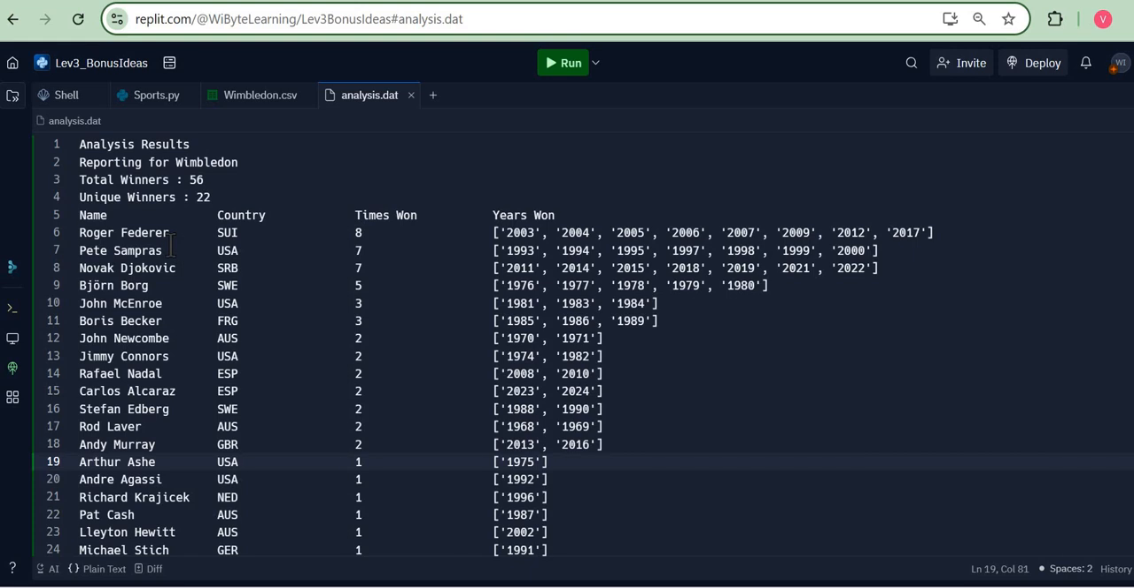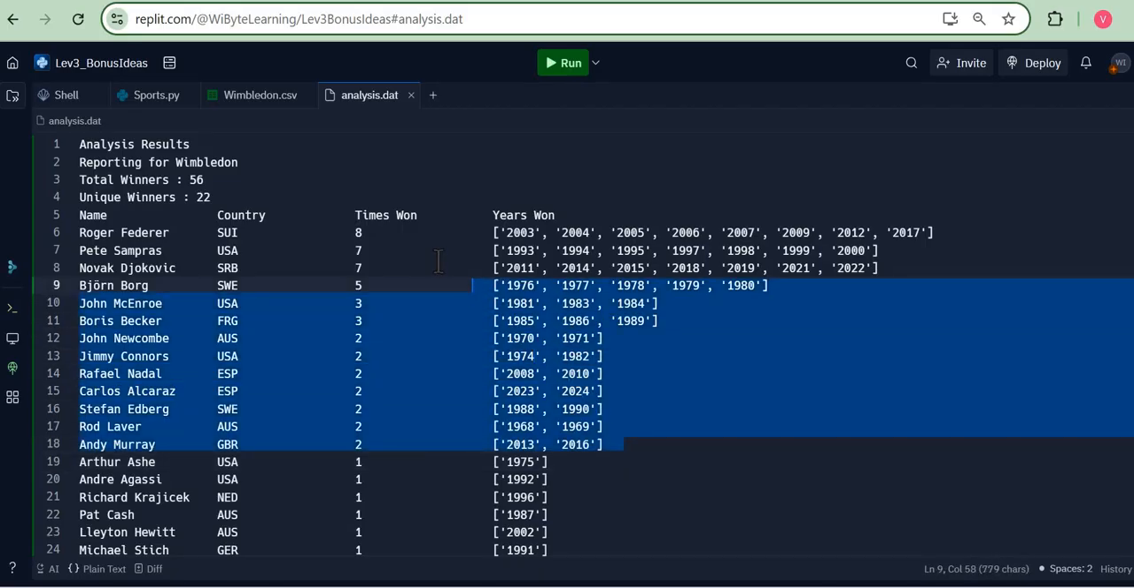For example, Roger Federer has won Wimbledon 8 times, and in these many years. Similarly, take Rafael Nadal, he has won it twice, in 2008 and 2010. So for all of these people who have won this more than once, we created a set called MTO winner set, MTO standing for more than once. But in the class project, we did not pursue this further. We just left it there.